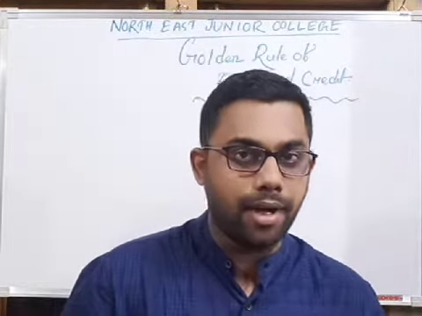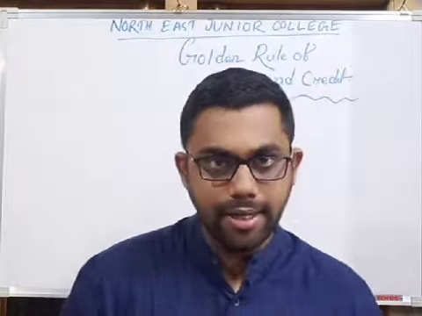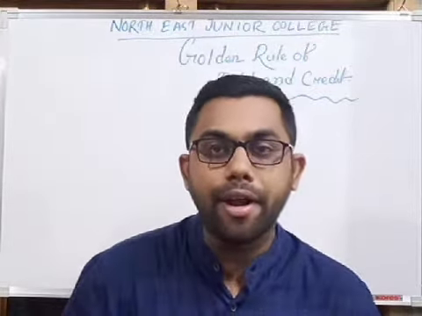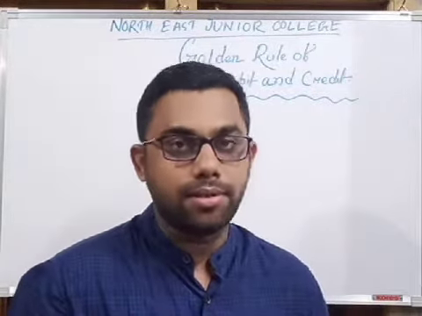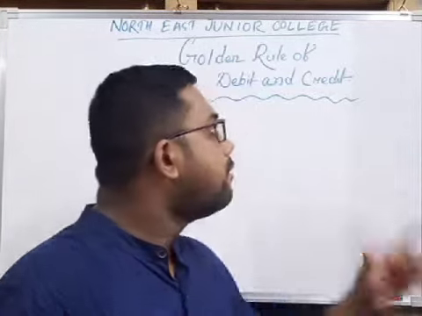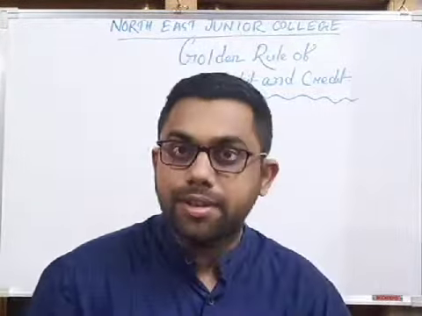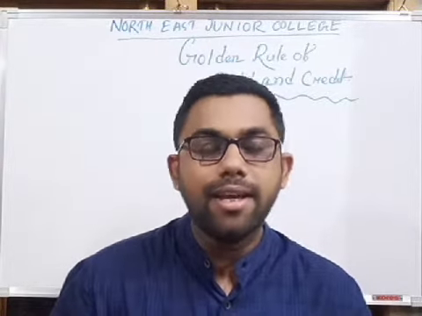So in this chapter I am going to discuss the golden rule of debit and credit. It is a formula for recording business transactions in the books of account, and we apply it to find out which aspect of the transaction is debit and which aspect is credit.